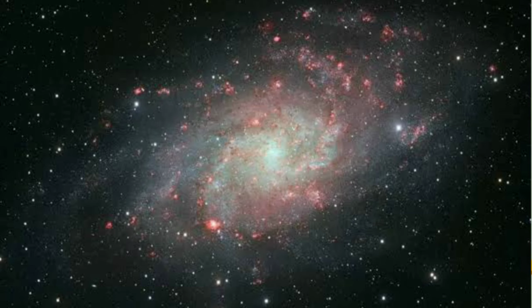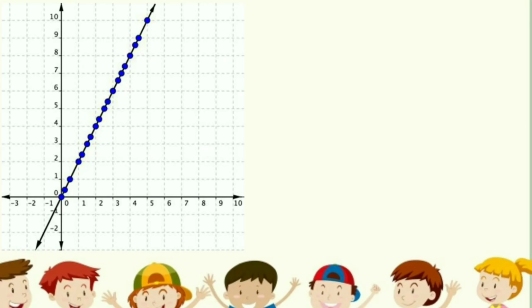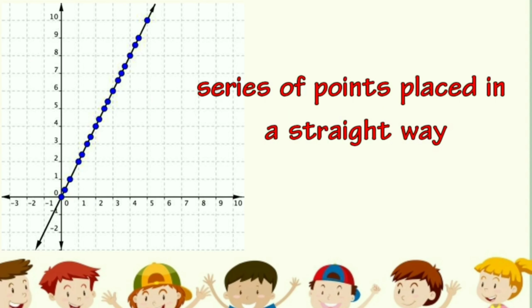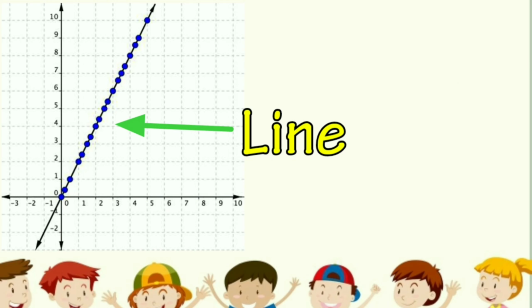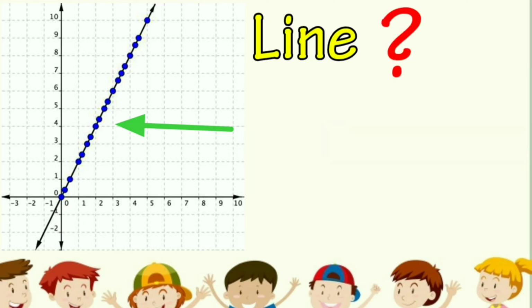Now let's jump into a new concept. Dear students, what will you see when you have a series of points, place them in a straight way and join them? Won't you see a straight collection of dots? Yes, you will. And that collection of dots is called a line. So, dear students, how will you define a line now?